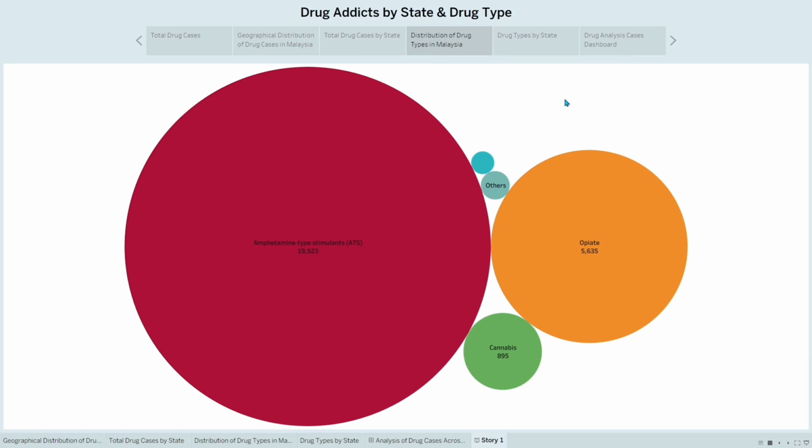This chart presents the distribution of drug types. We can see that amphetamine type stimulants dominates significantly, followed by opiate. Other categories such as cannabis and psychotropic pills have much lower values. This indicates that ATS is the primary concern in this dataset.